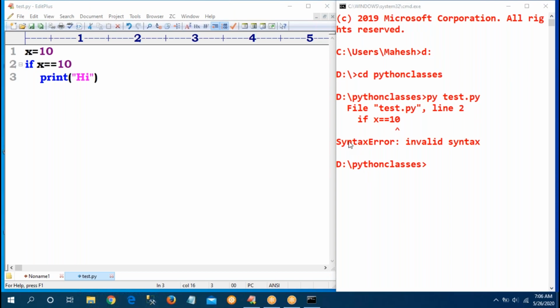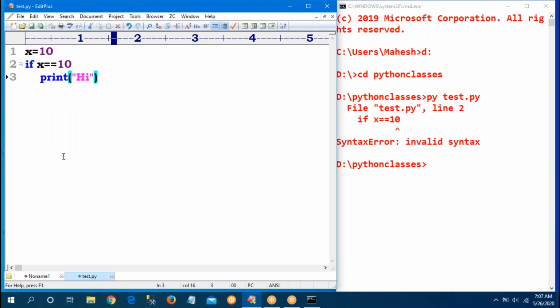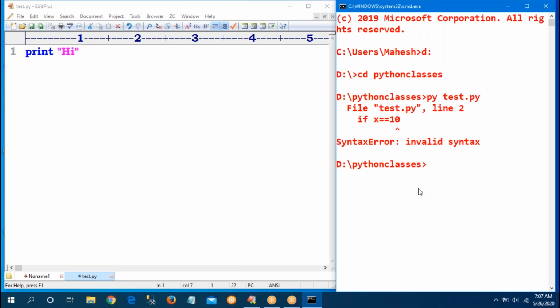Just now I was telling that in programming two types of errors are there: one is syntax error and one is runtime error. Syntax errors occur because of invalid syntax, like a colon missing. Suppose I write just print only, save and run it.